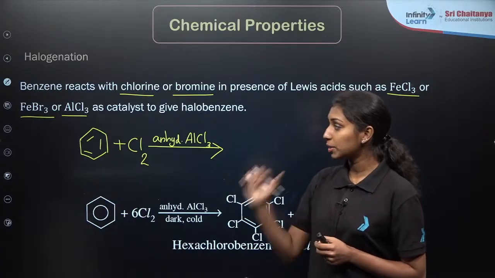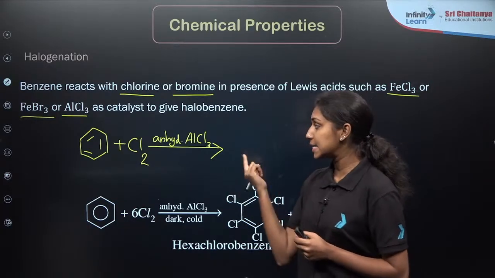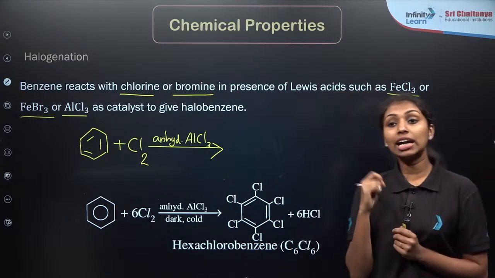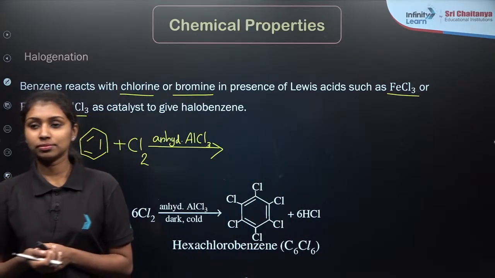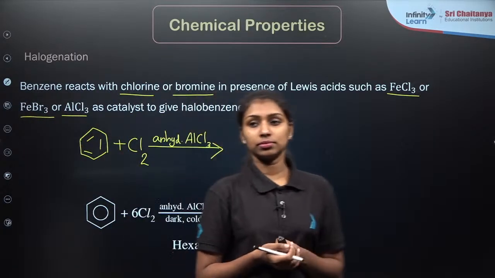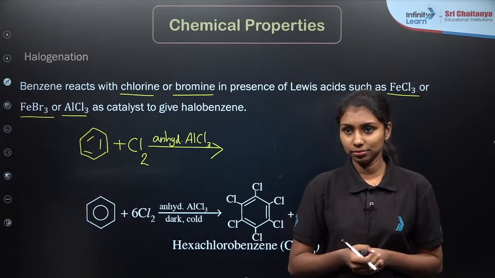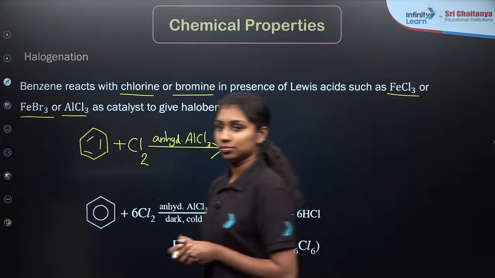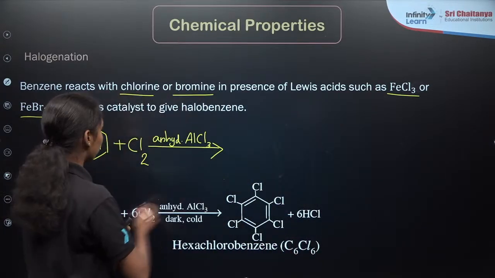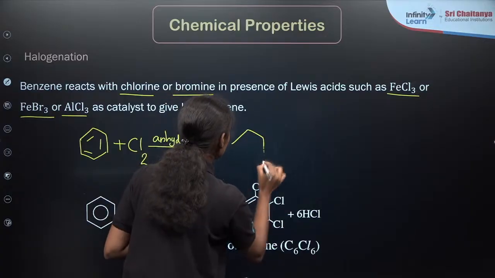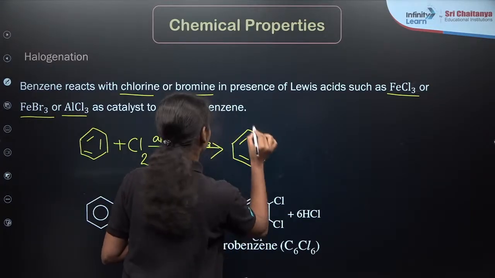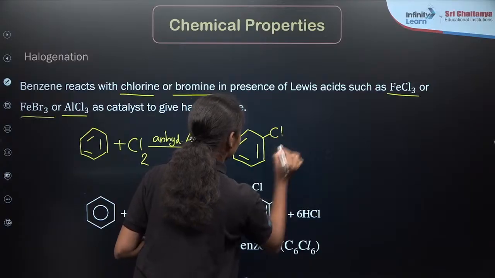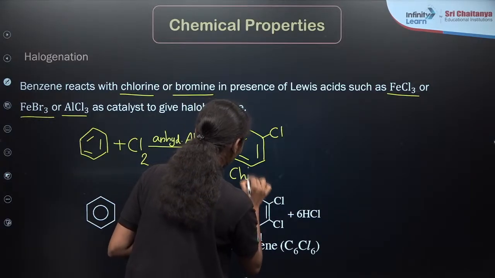If I am adding chlorine molecule in the presence of anhydrous AlCl3 to the benzene molecule, what product are you expecting? In one of the positions, the hydrogen atom is substituted by chlorine atom, right? So here you can say this will be our product, that is chlorobenzene.